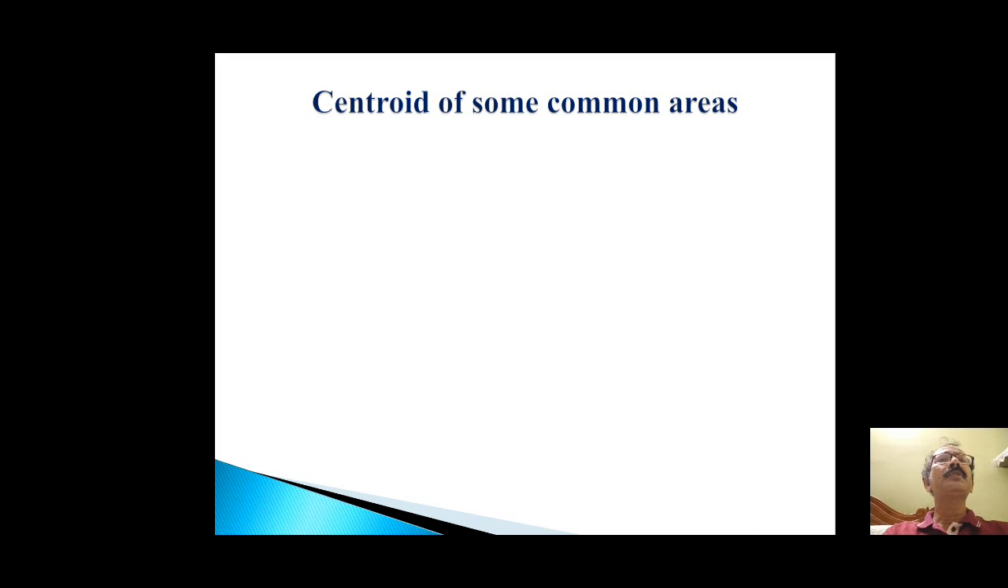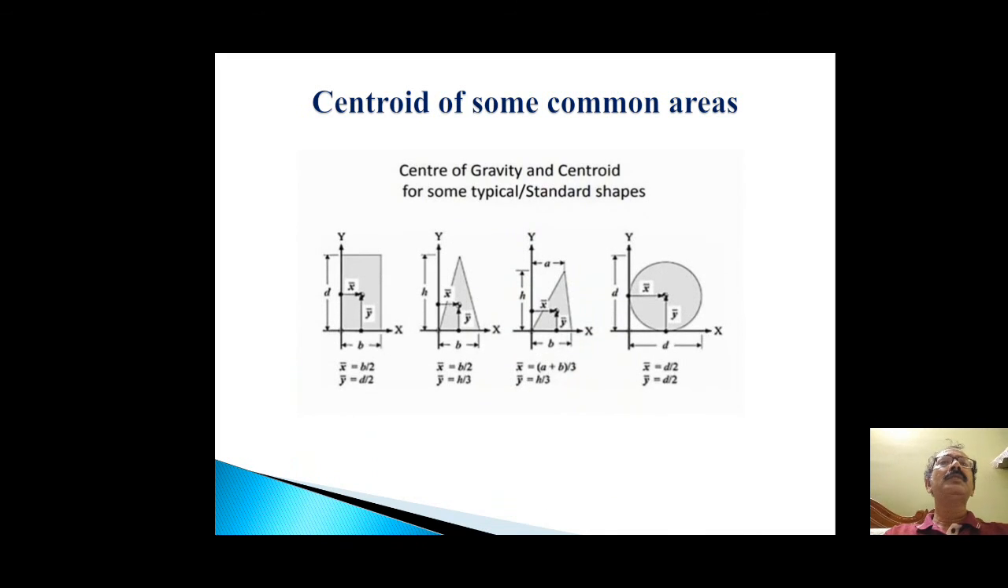Now, centroid of some common areas. This figure indicates the common areas, that is, rectangular area, triangular area and circular area. In the case of a rectangular area, the position of the centroid or center of gravity, x bar and y bar, is nothing but b by 2 and d by 2, where b and d are the dimensions of this rectangle.